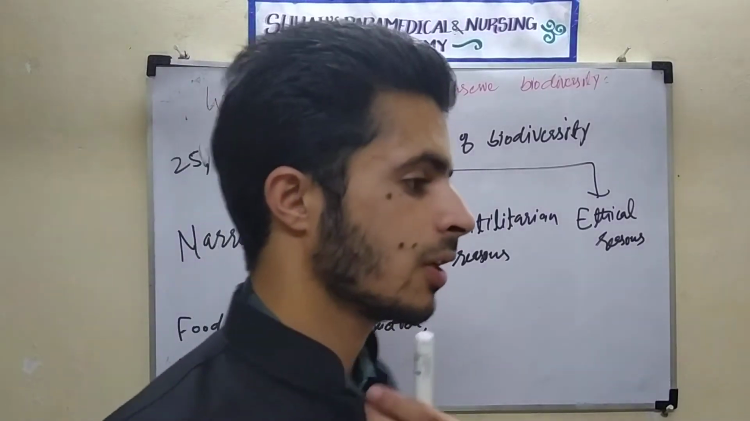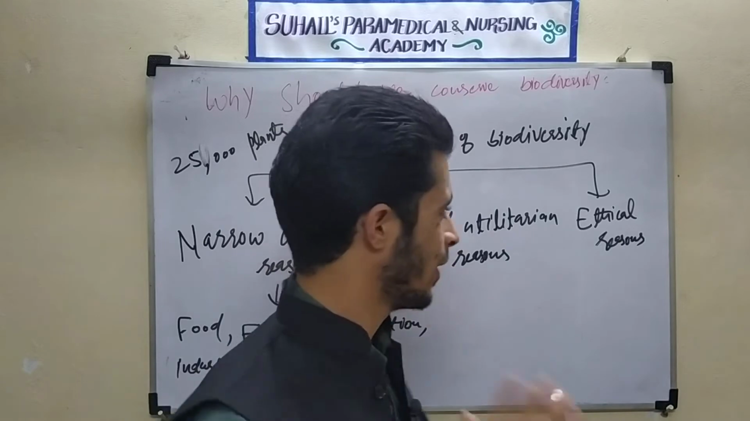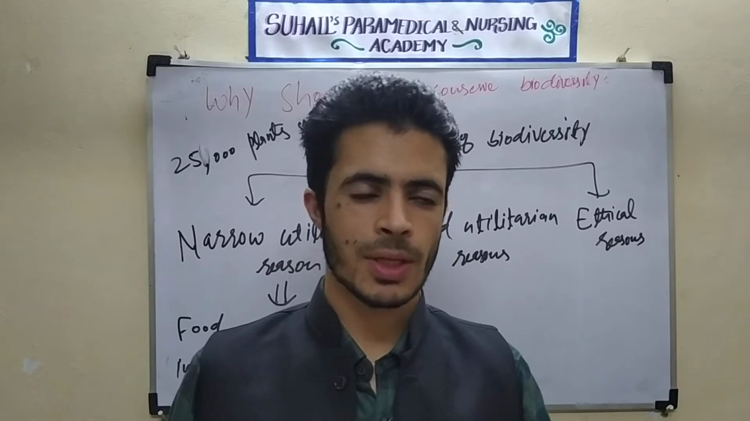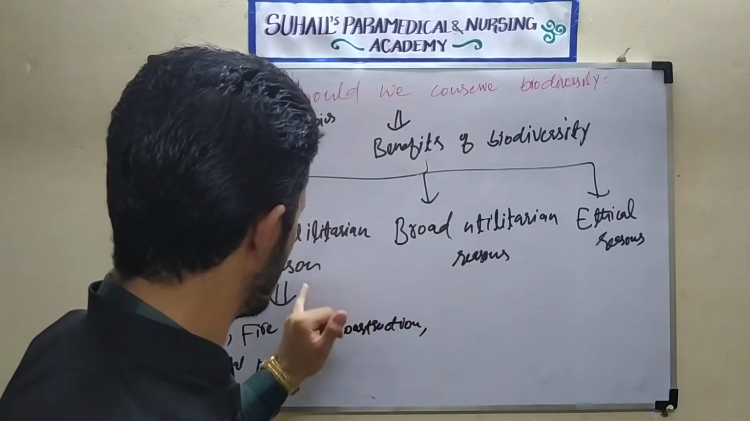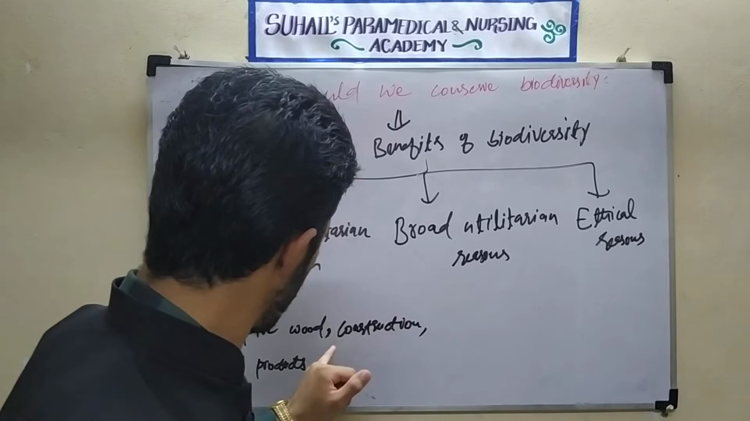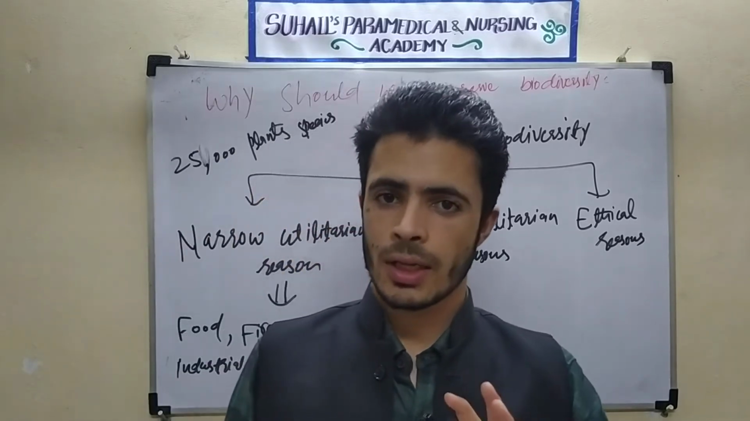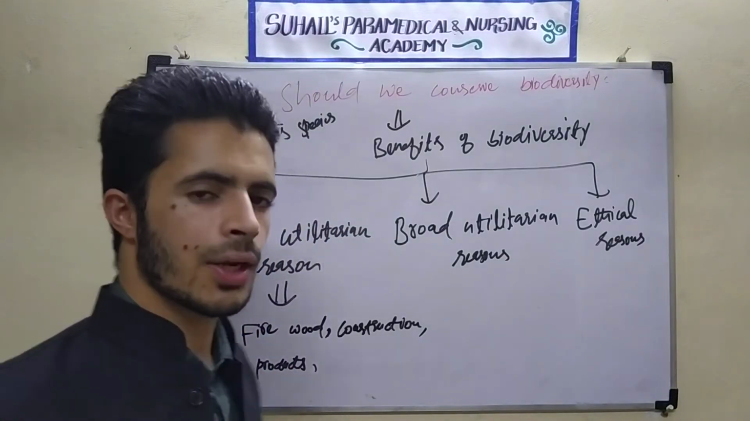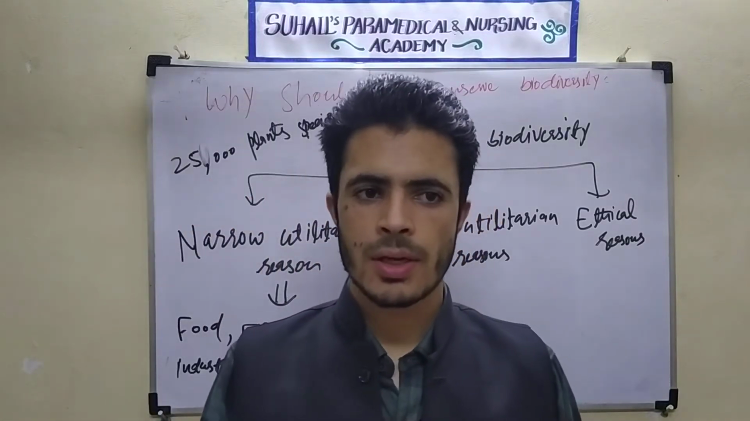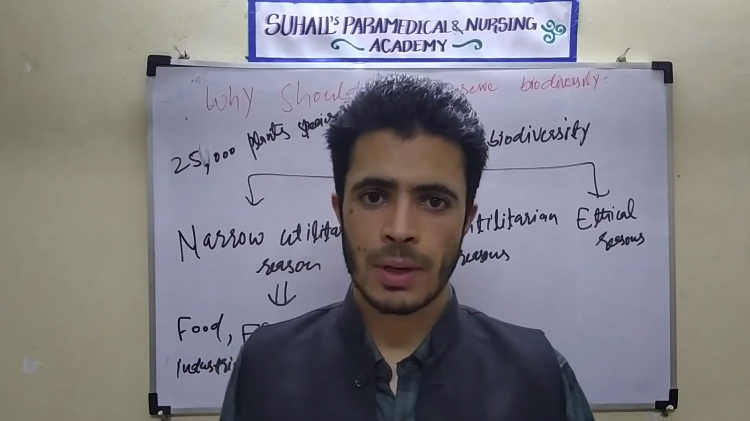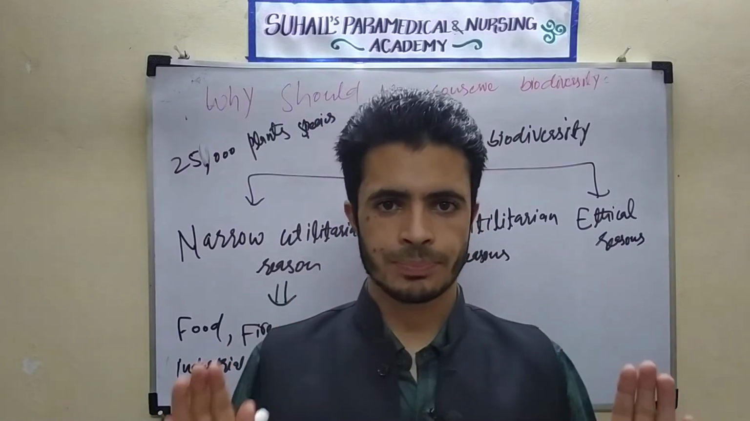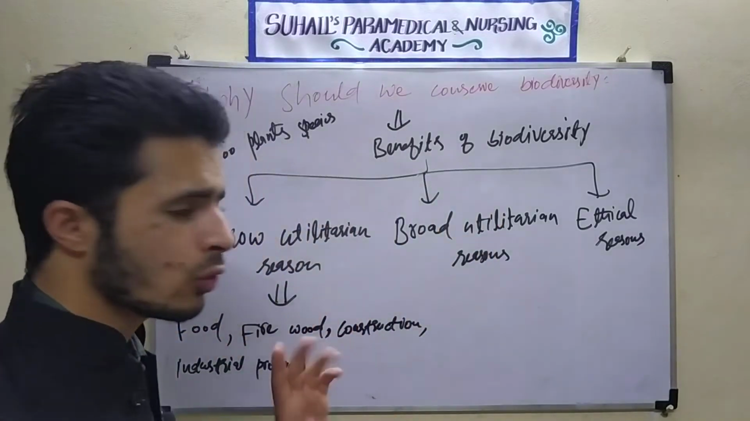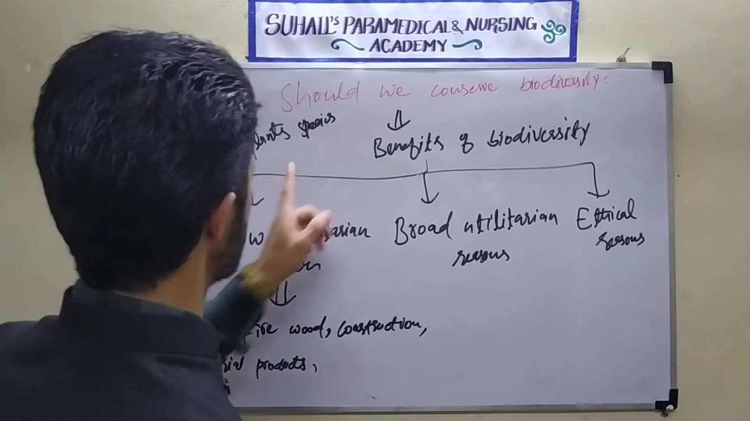Once more, there was a power cut a second time. Now I was explaining the narrow utilitarian reasons. Narrow utilitarian reasons means the narrow-thinking reasons, the purposes because of which we are conserving biodiversity. I told you these are the simple things: food, firewood, construction material, industrial products, tannins, lubricants, perfumes, fiber material. All this is coming from what? From biodiversity. If we go to a slightly upper level in the narrow utilitarian reasons, there are 25,000 plants